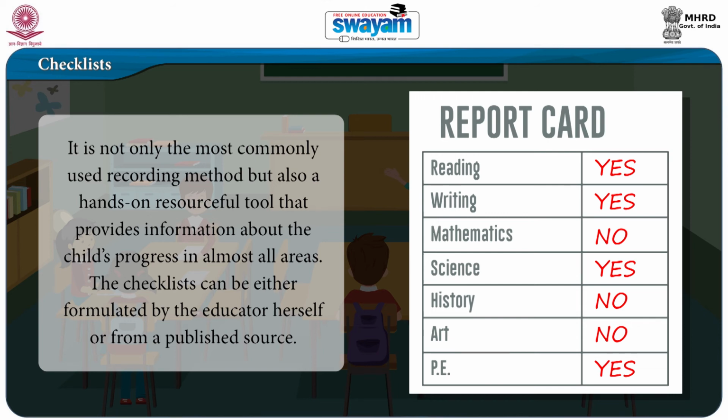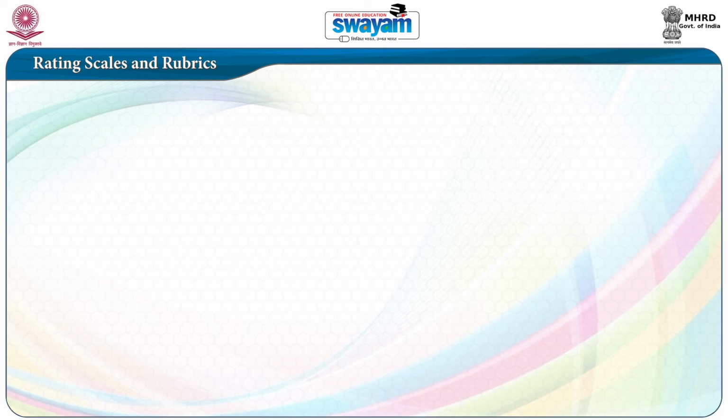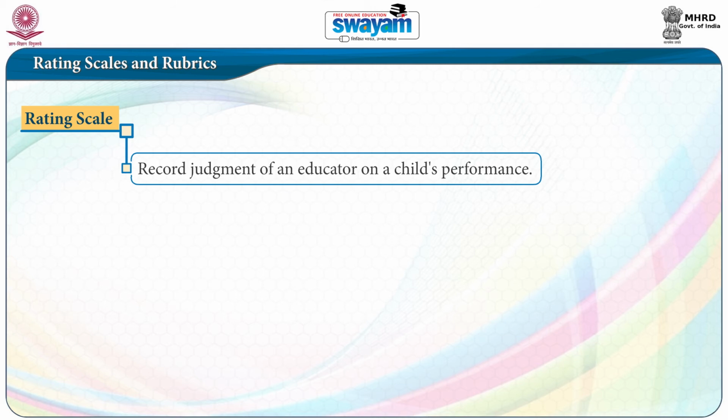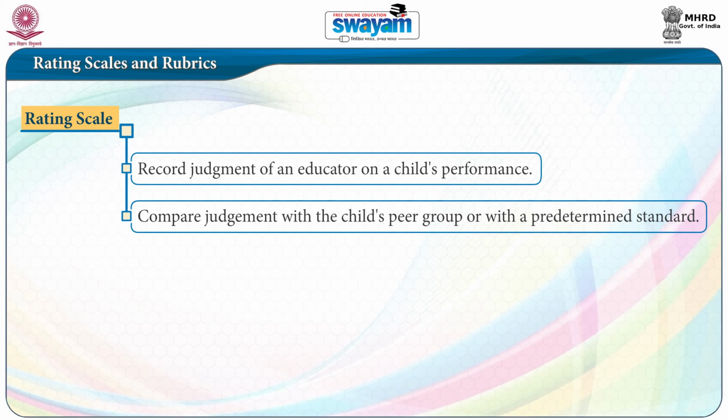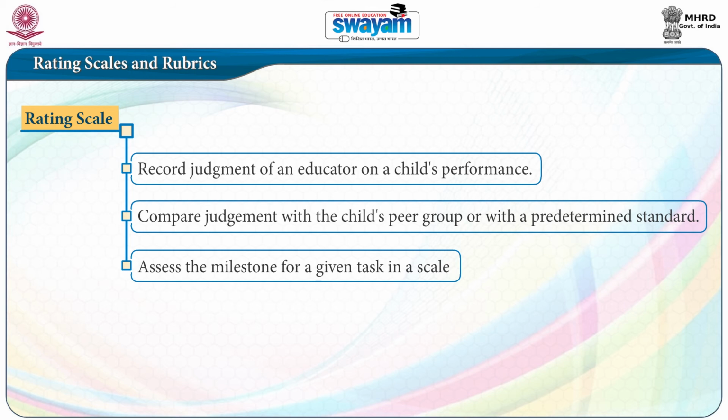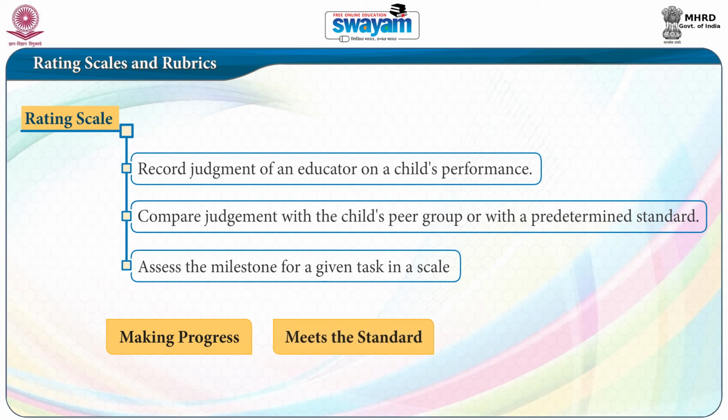Then the most important tool of formal assessment is rating scales and rubrics. It is recording the judgment of an educator on the child's performance. This judgment can either be compared with the child's peer group or with a predetermined standard. A rating scale might rate the performance of a child to assess the milestone for a given task in a 3-point scale as follows. The scale may be a 3-point scale with items like making progress towards a set standard, meets the standard, and then exceeds the standard.